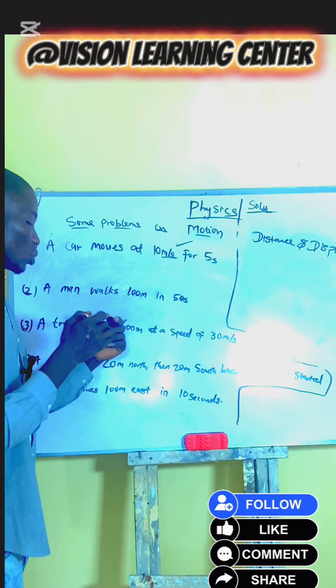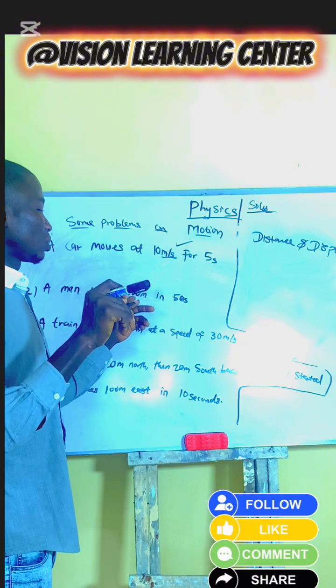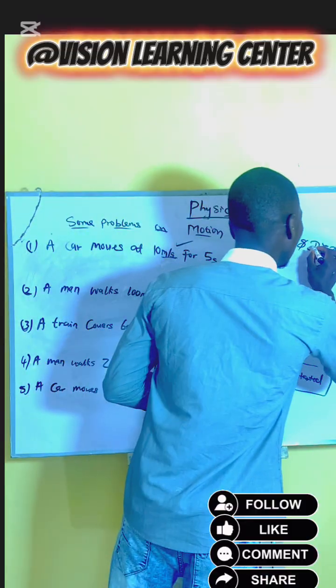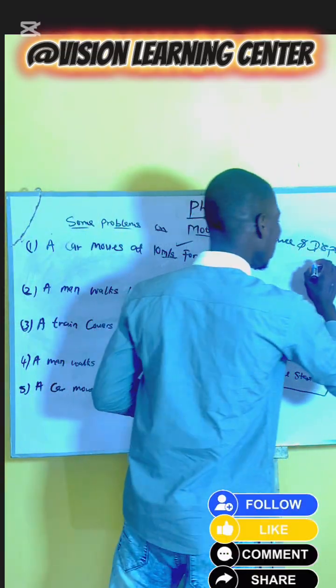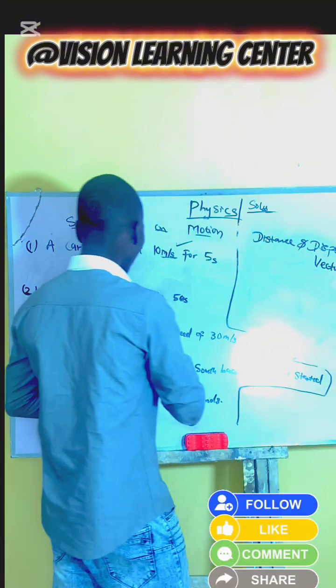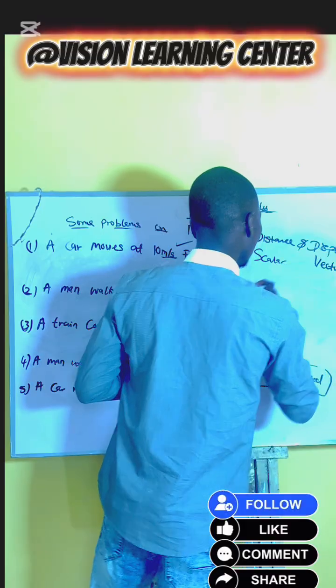If you look at this question, you notice there is no specific direction. And when there is no specific direction, displacement is eliminated, because displacement is a vector quantity, while distance is a scalar quantity.